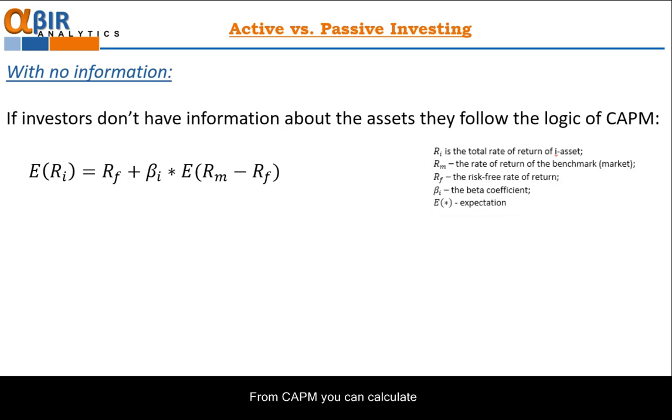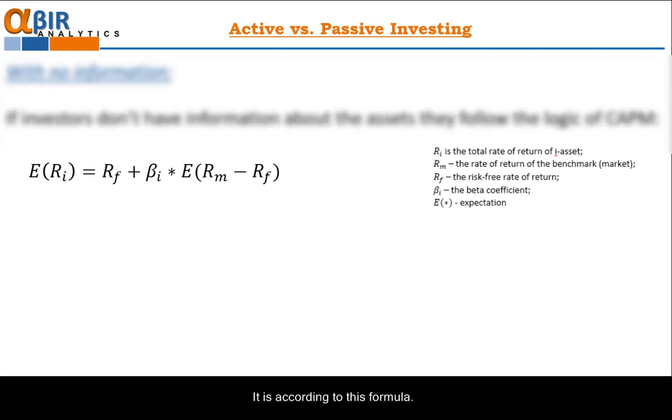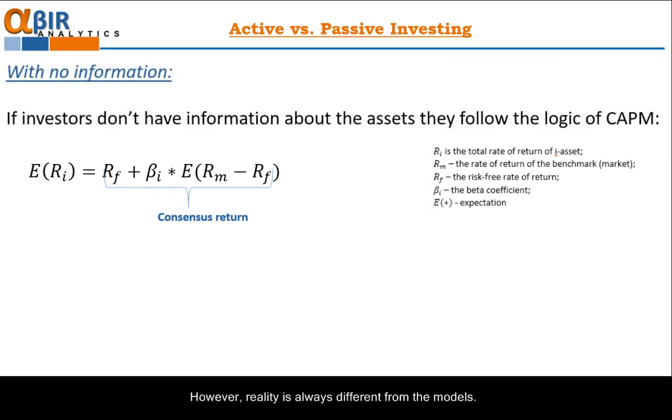From CAPM, you can calculate what the expected rate of return of one asset is. It is according to this formula. Being an informed investor, you know that only one factor, the benchmark, influences the expected return. Because everybody uses the same formula, this expected return we call consensus return, the return which the market expects from the stock. However, reality is always different from the models.